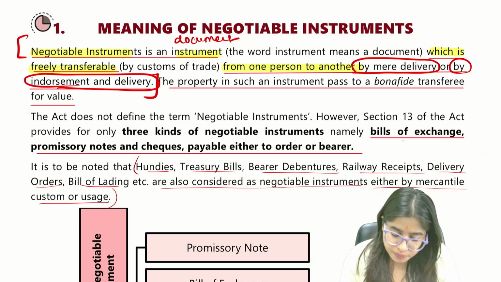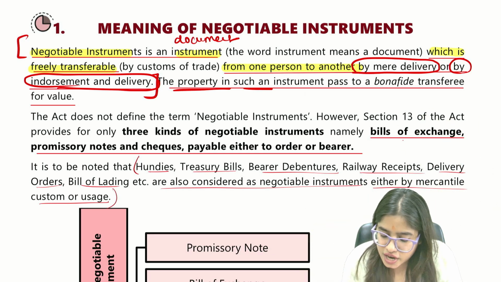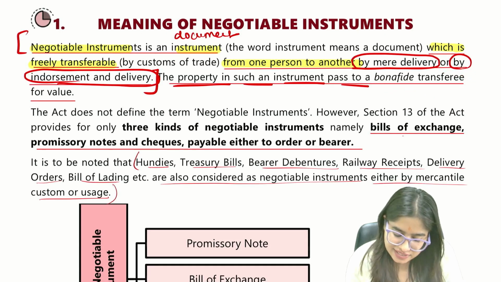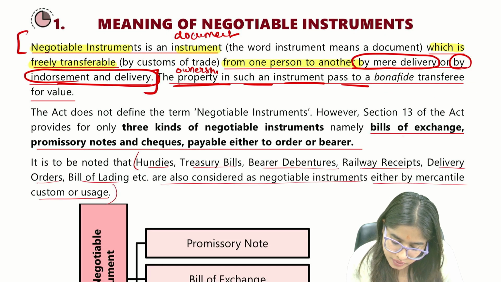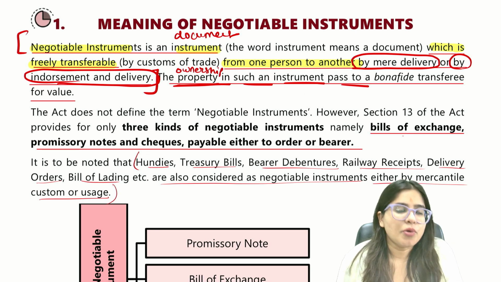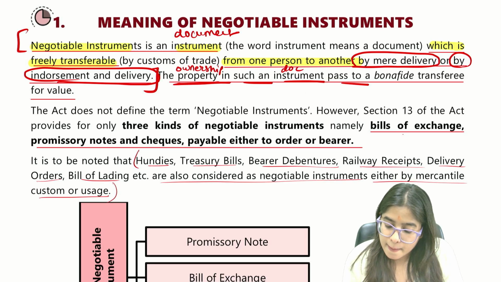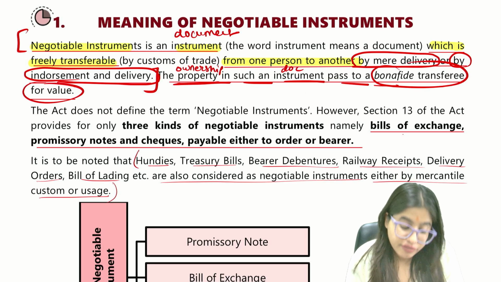Now let's move forward. The property in such an instrument passes to the bona fide transferee. Now guys, here underline property. Property means ownership. So ownership of such document passes to the transferee for value.